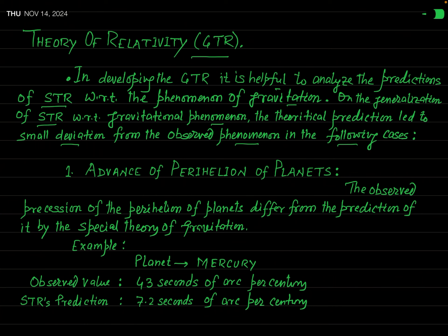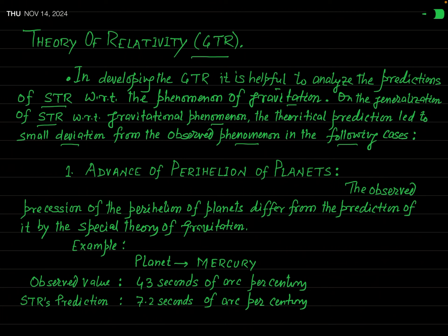So the theoretical value obtained on the basis of the special theory of relativity of gravitation does not agree with the observed or practical value. So I am going to mention three very important phenomena where you will see that the observed value deviates from the predicted value, that is, the value predicted by the special theory of relativity.